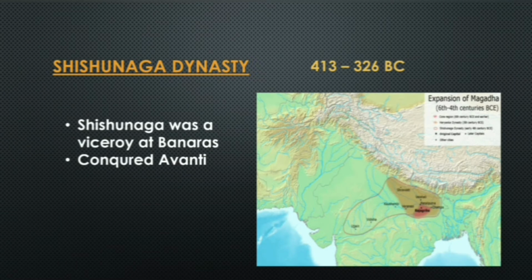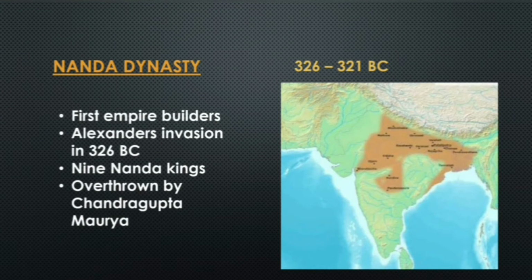He was made the king of Magadh by the people, and he is said to be the conqueror of Avanti, and he made Avanti a part of Magadh and made Magadh a larger kingdom. After the Shishunaga Dynasty, the next dynasty came, that is the Nanda Dynasty, from 326 to 321 BC. So Nandas are known as the first empire builders.